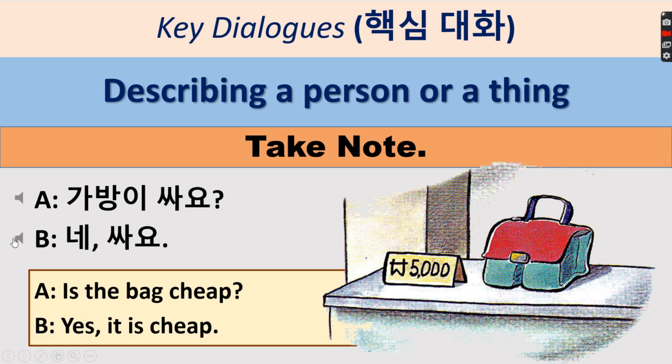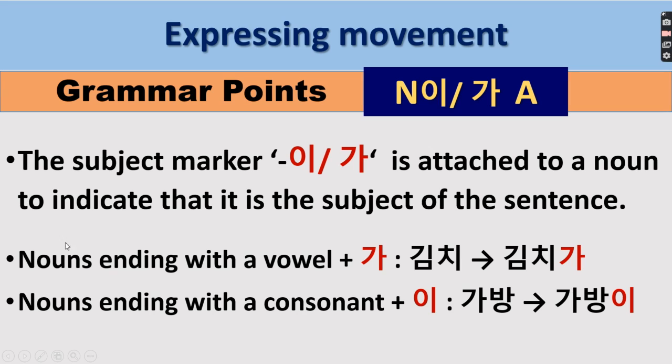Okay, I kind of have trouble with this one, but you should know this one here, the ㅆ, there will be no air that comes out from your teeth when you produce the sound.